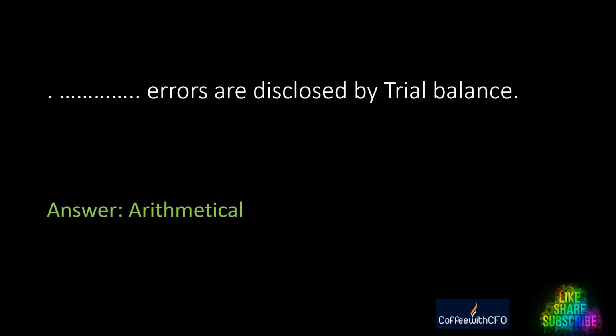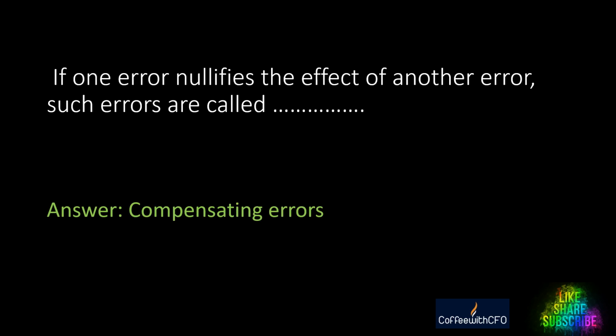Next question, dash errors are disclosed by trial balance. Which kind of errors are disclosed by the trial balance? The answer is arithmetical errors. Trial balance is a tool which is used to find out if there is any arithmetical error. Next question, if one error nullifies the effect of another error, such errors are called dash. The answer is compensating error. Compensating error nullifies the effect of another error.